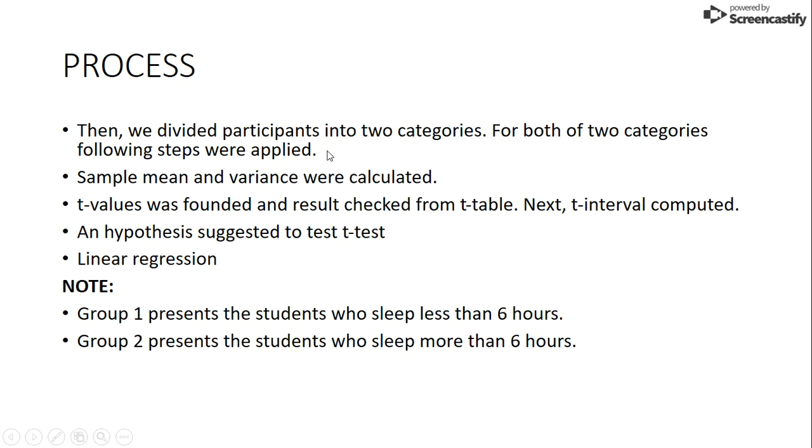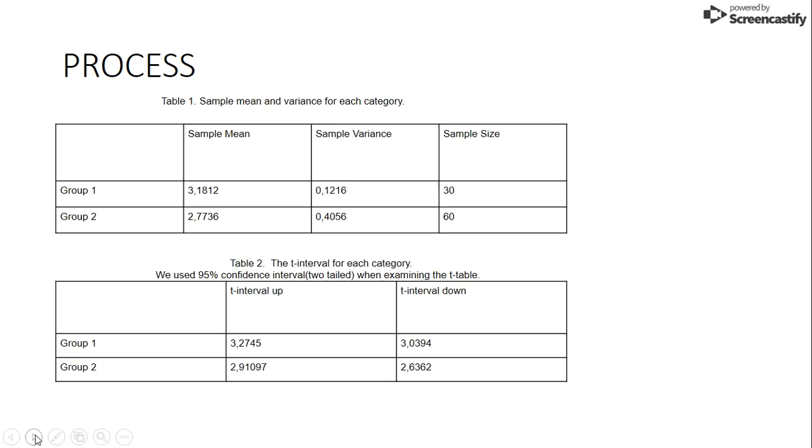As I said, we divided the participants into two groups and made all these calculations. First, we calculated the sample mean and variance, and then we calculated the T interval for both groups, and then we made a hypothesis, and then linear regression and correlation score.